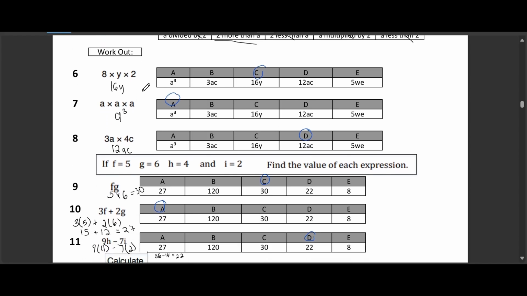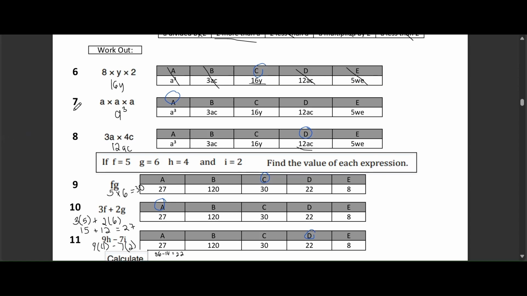Question 6. 8 times y times 2. Your options are option A, a cubed, option B, 0.3ac, option C, 16y, option D, 12ac, option E, 5w. The correct answer is option C, 16y. Here's how we get that. We can multiply the numbers together. 8 times 2 equals 16, and we keep the y since we don't know what number it stands for. So the answer is 16y. The other options are incorrect because they either include the wrong variables or don't multiply correctly.